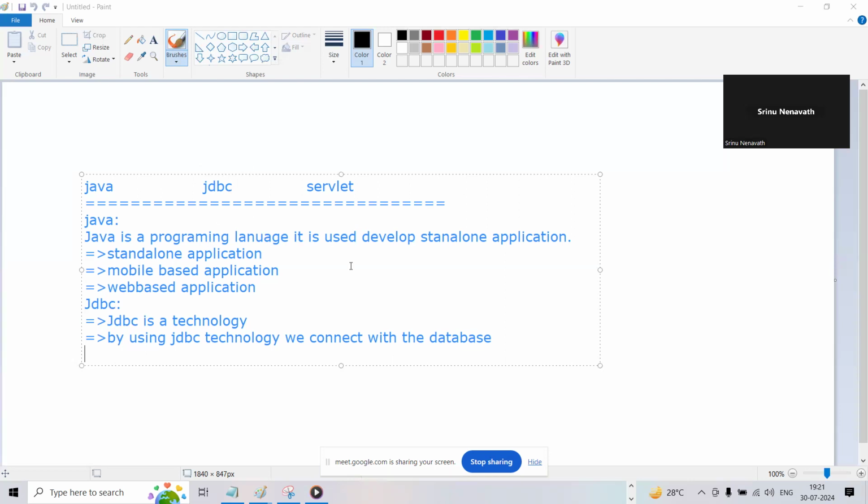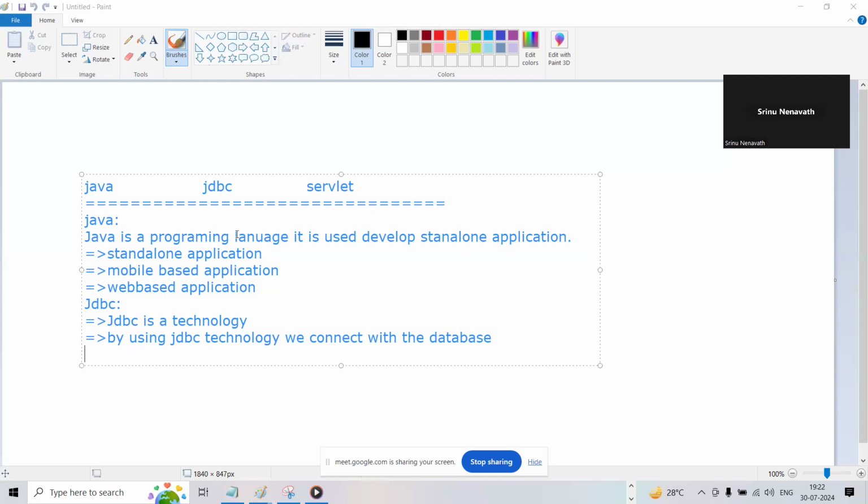Then what is the purpose of Servlet, guys? If I learn Java and JDBC, can we develop a web-based application, guys? What is a web-based application? A web-based application is nothing but an application which is running on a server, guys. Then we call it a web-based application.